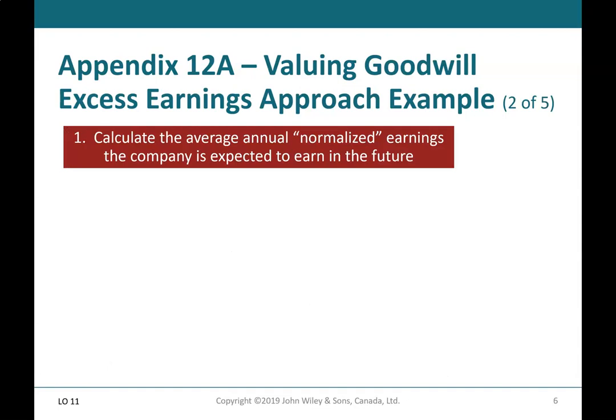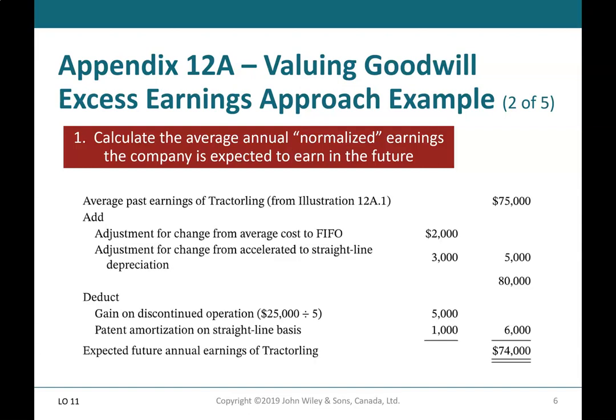Appendix 12A, Valuing Goodwill, Excess Earnings Approach, Example 2 of 5. Calculate the average annual normalized earnings the company is expected to earn in the future. The average past earnings was $75,000. We adjusted the change from average cost to FIFO for $2,000 and the change from accelerated to straight line depreciation, and that is $3,000.